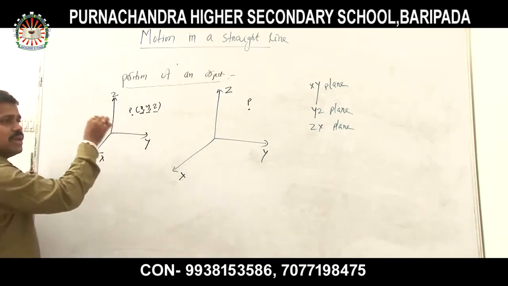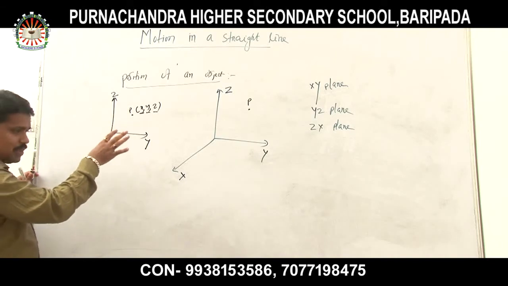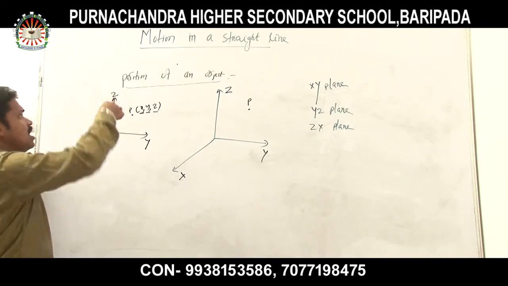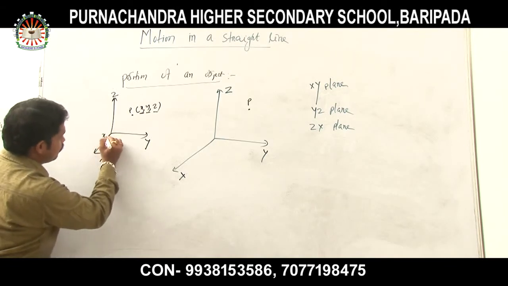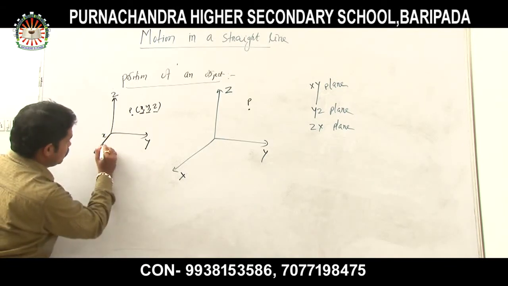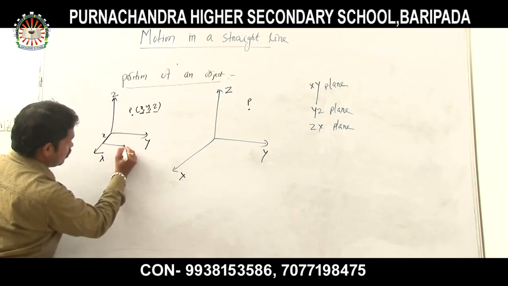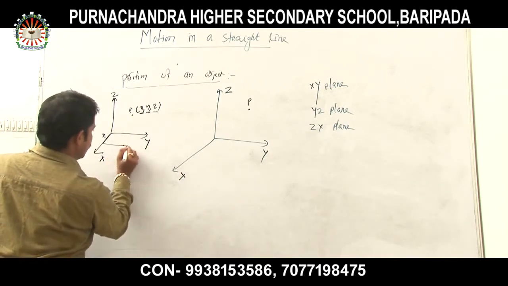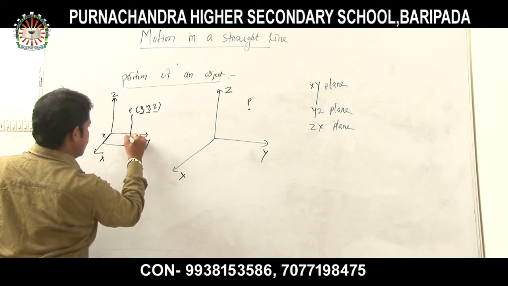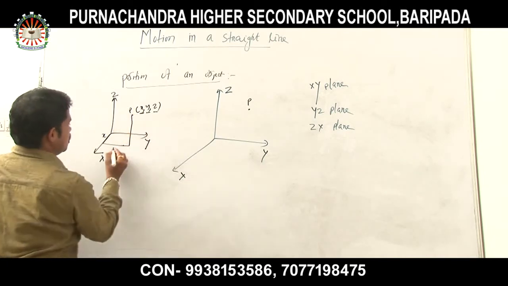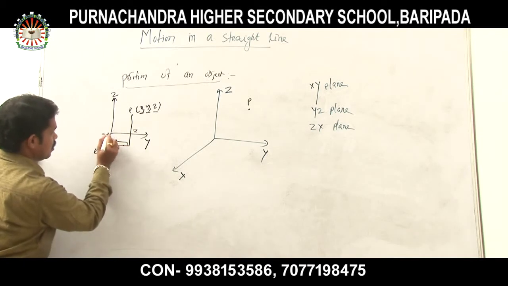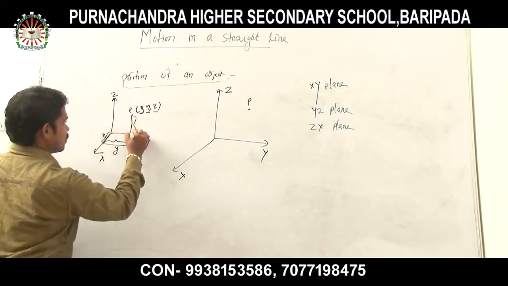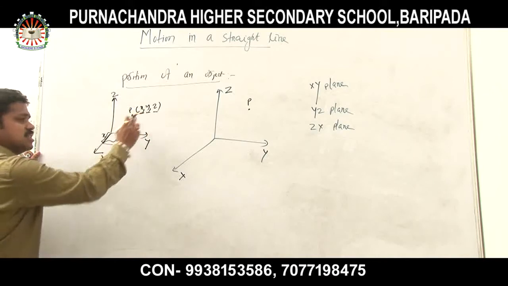That is, the point P is in space. If the point P is in space, then to reach the point P, we have to move some x part here, then we have to move the y part. Then I will go to this. So this is your y and this is your z value. Understood? So that's why it is in space.